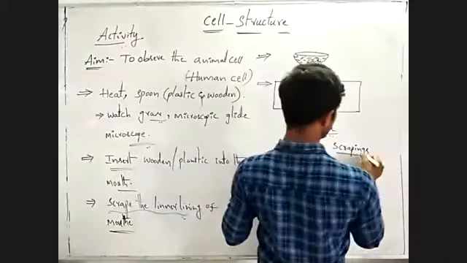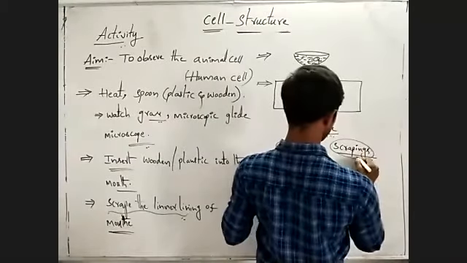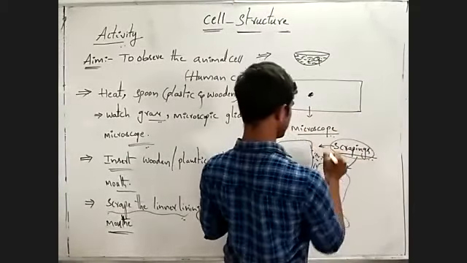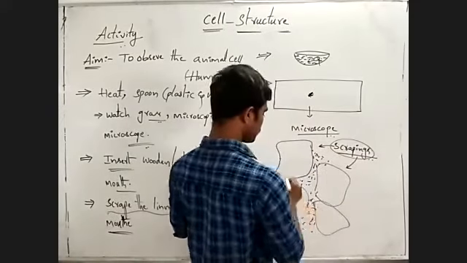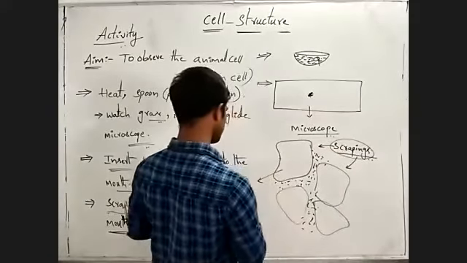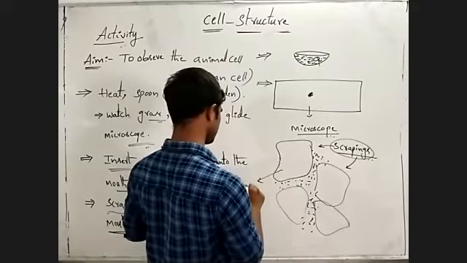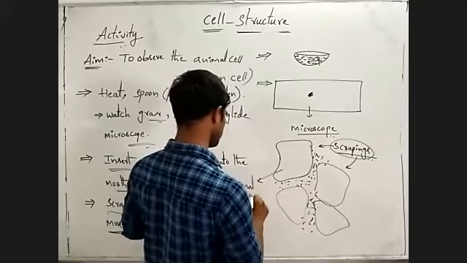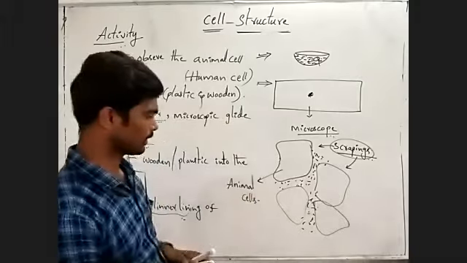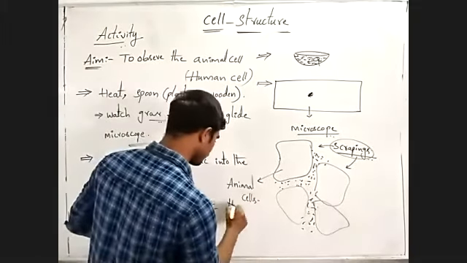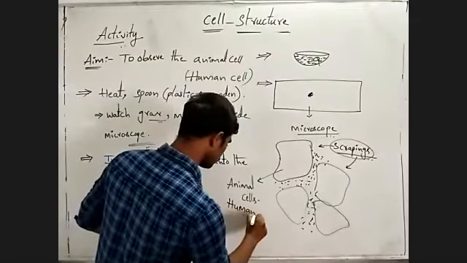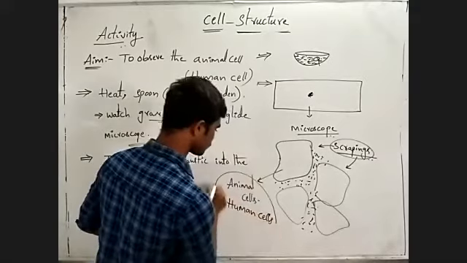Okay, when you observe this scraping, you see this type of cells. These are actually animal cells. Animal cells are human cells.